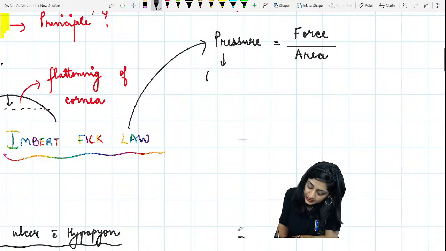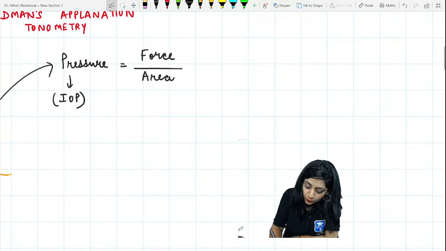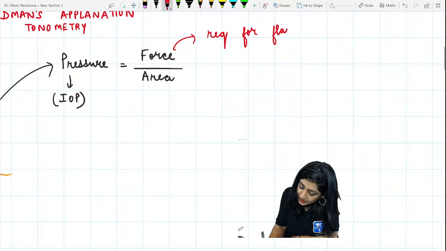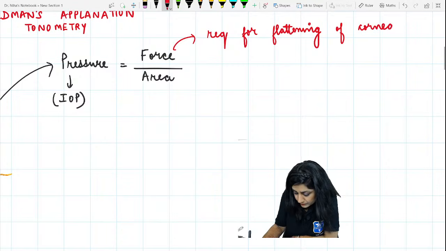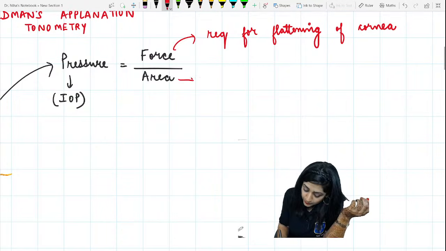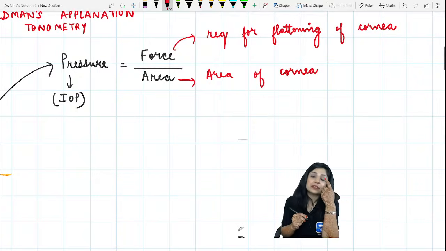So the intraocular pressure that you want to calculate is equal to the force required for the flattening of the cornea upon the area of the cornea. Okay, this is the principle.